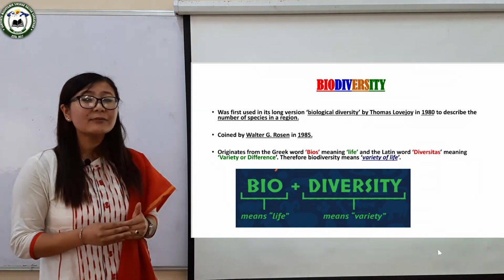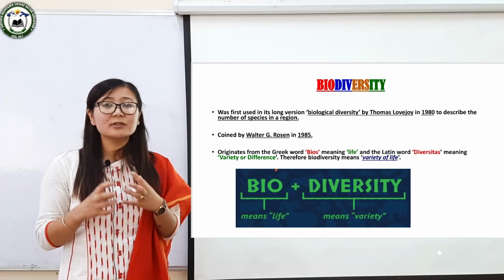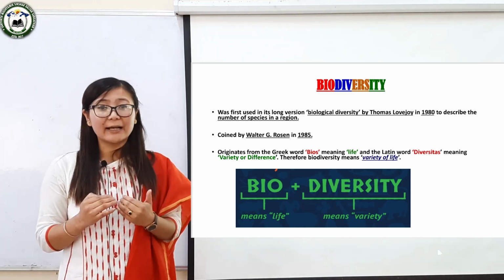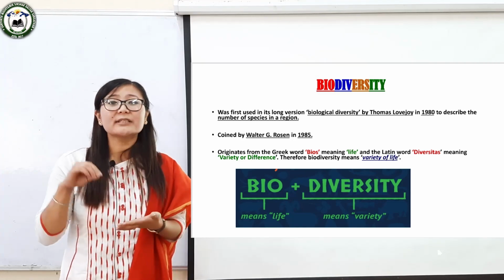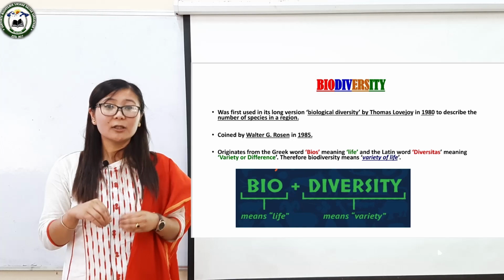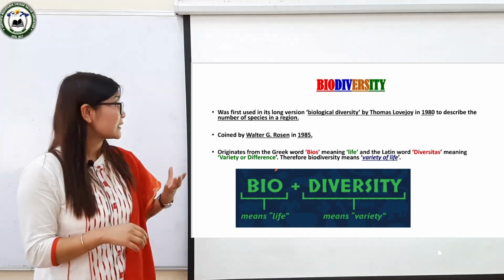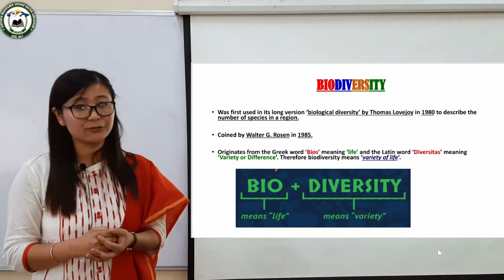Biodiversity is a word. It was first used in its longer form by Thomas Lovejoy in 1918. He used that term to describe the number of species in a given region, whereas the term biodiversity was given by Walter G. Rosen in 1985.